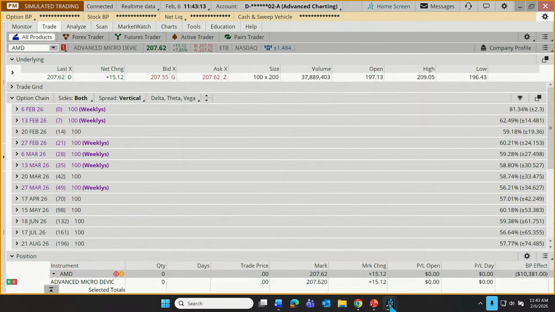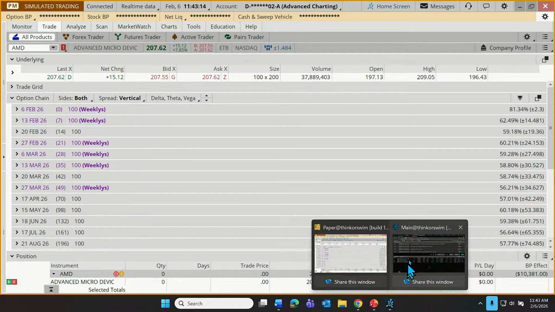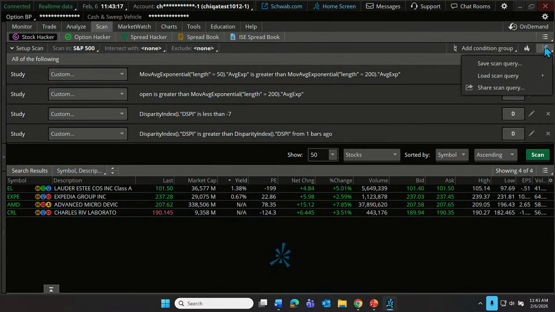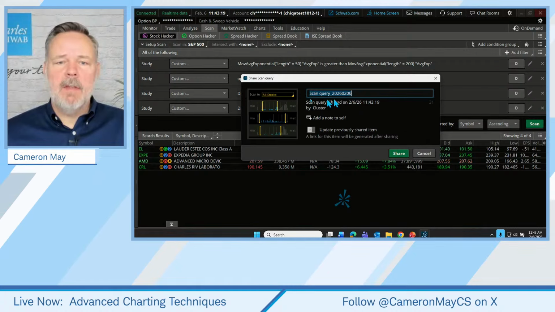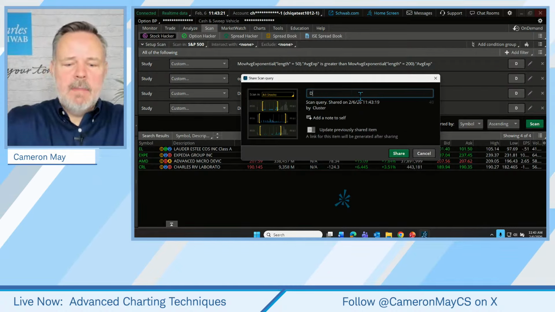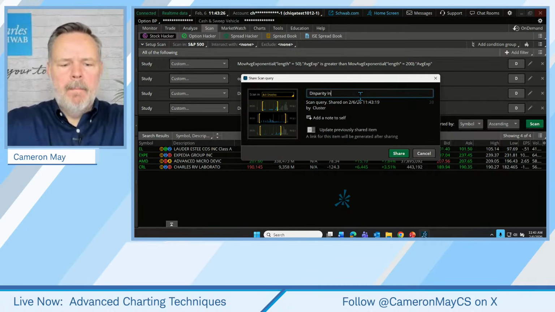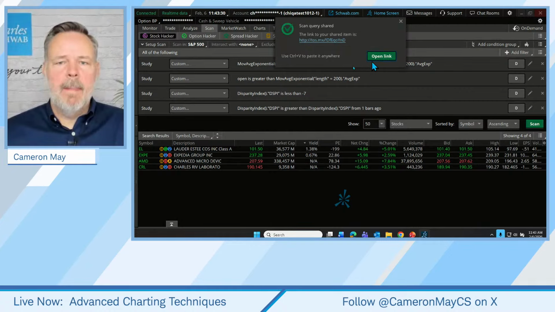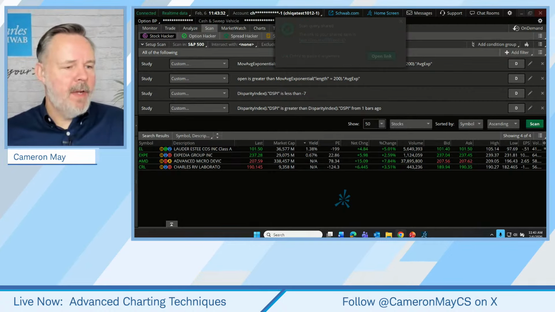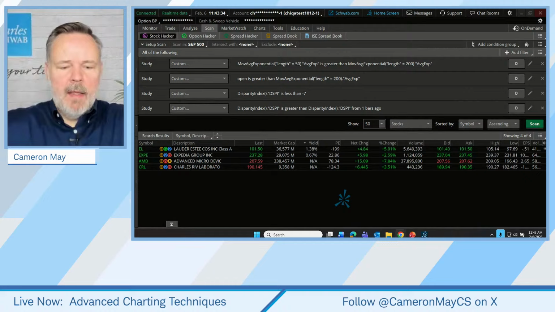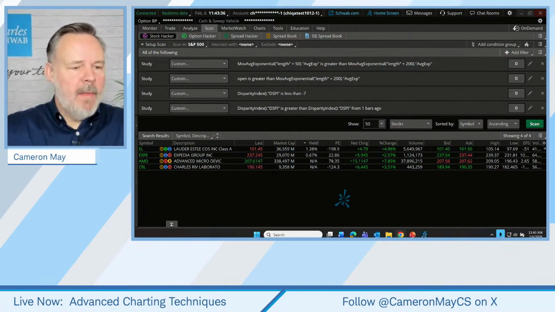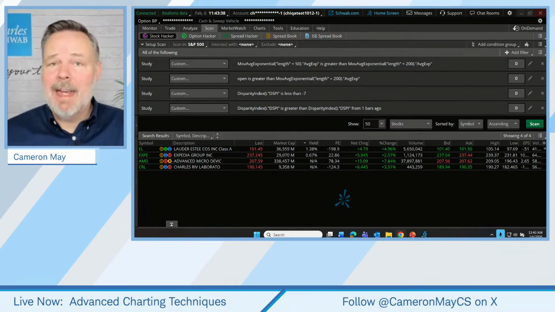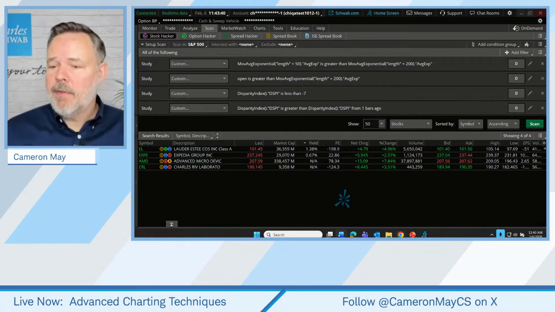Somebody just gave me the reminder. Hey, Cameron, can you remember to share the scan? Yes. Let me do that just quickly. Let's share the scan query. This is the disparity index scan. There we go. Let's click share, and I'll pop that over here in the chat. And as I do, I'll just throw out a quick reminder that shared links are not guaranteed as to timing or accuracy. I'm also going to add that to my video description.